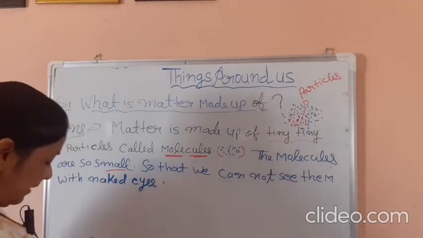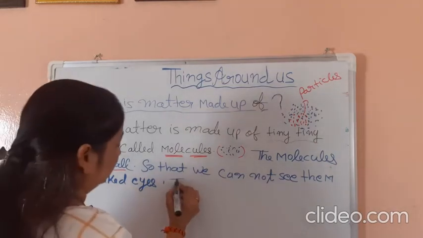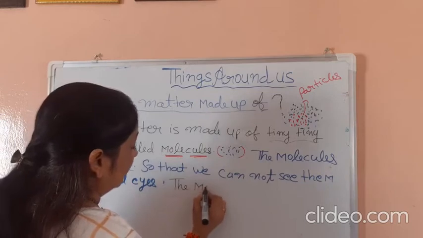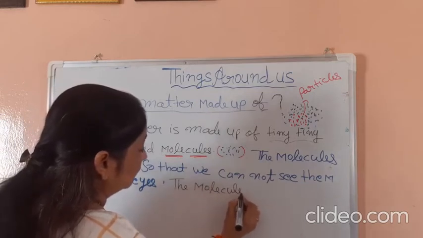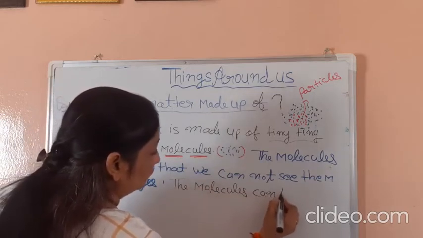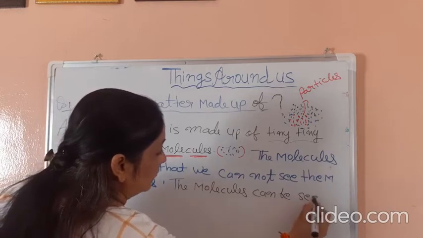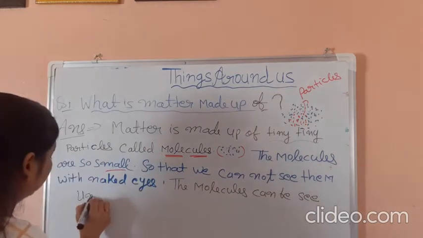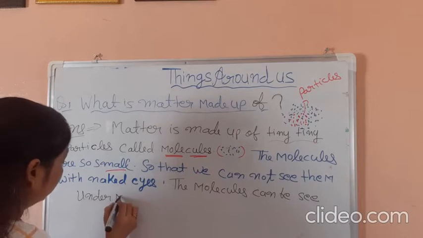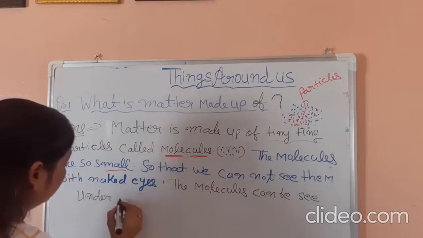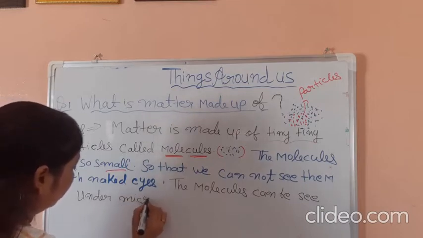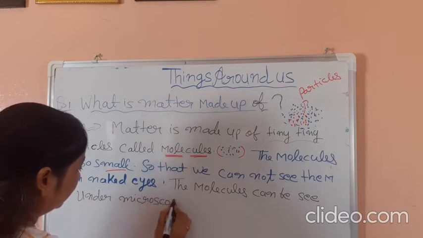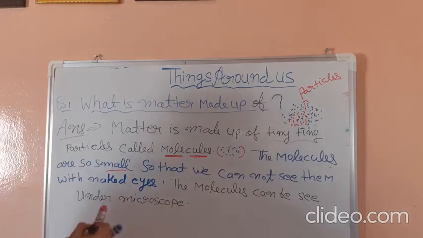The molecules can be seen under a microscope. Okay.